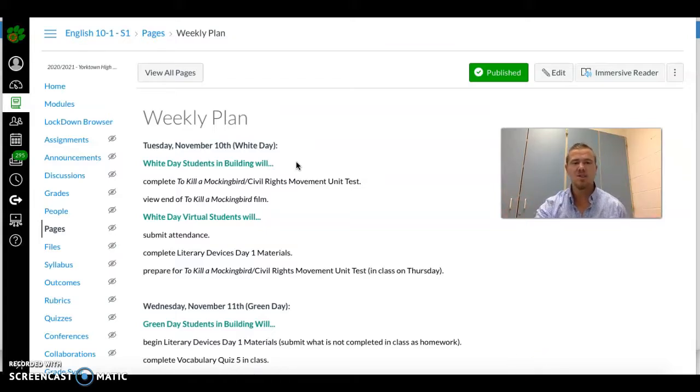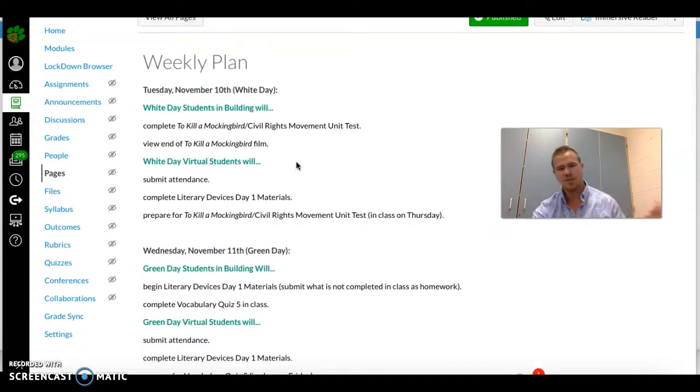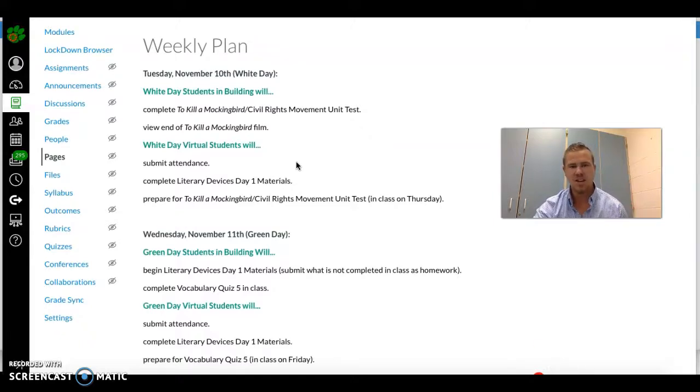So what I did here to start your module, and this is actually in the 1110 module, I will move this over every day as well, is list each day what students present in the building as well as virtual students will be doing, and this is sorted by white or green day.